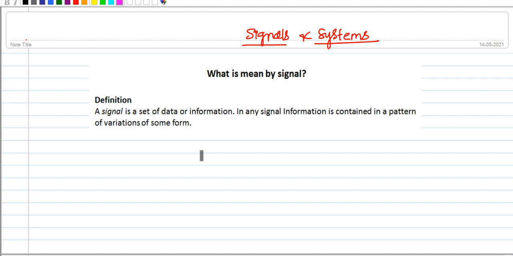Okay, so let's start with the basics: what is meant by a signal and what is meant by a system. Let us understand the meaning of signals and systems. Here a definition is there. A signal is a set of data or information. Anything which conveys data or information, we can call it a signal. The information in a signal has some pattern.